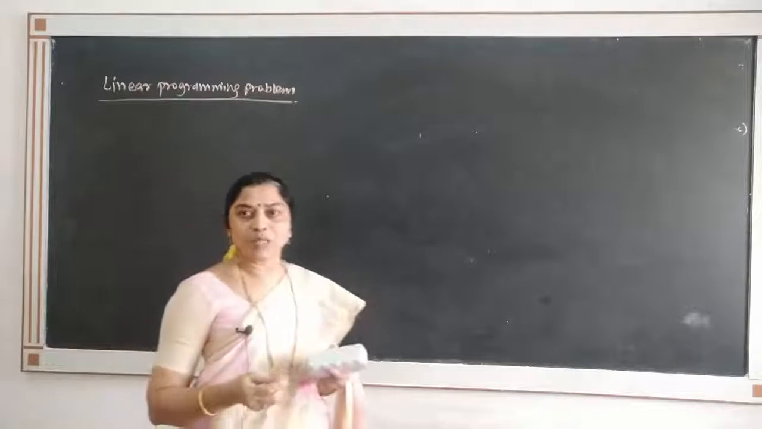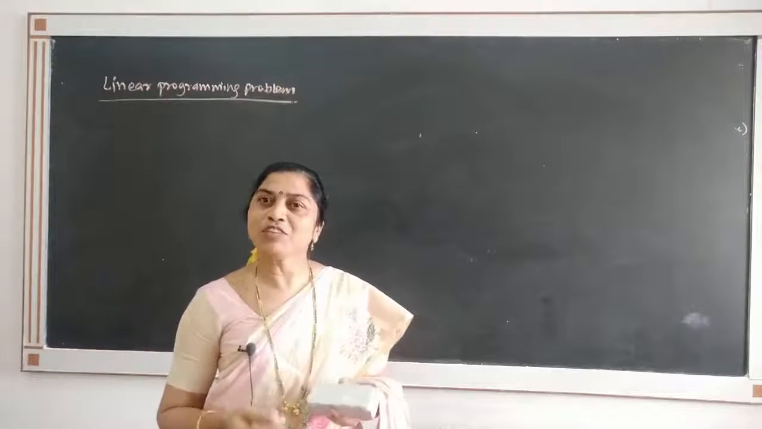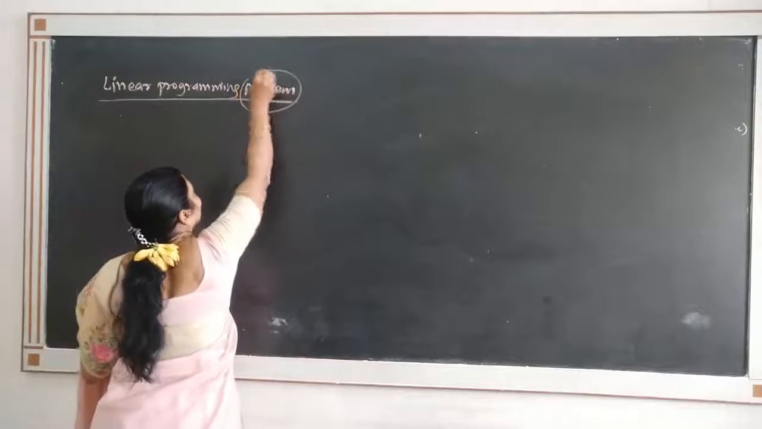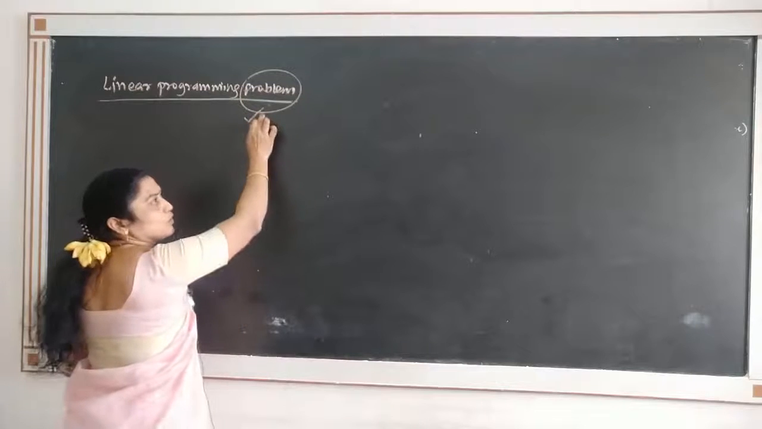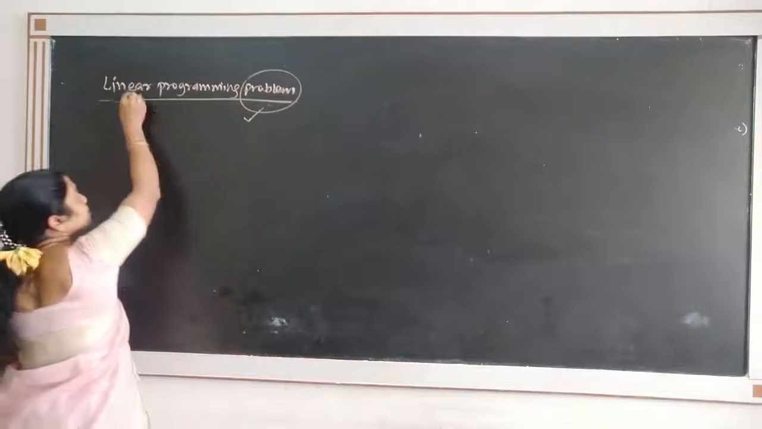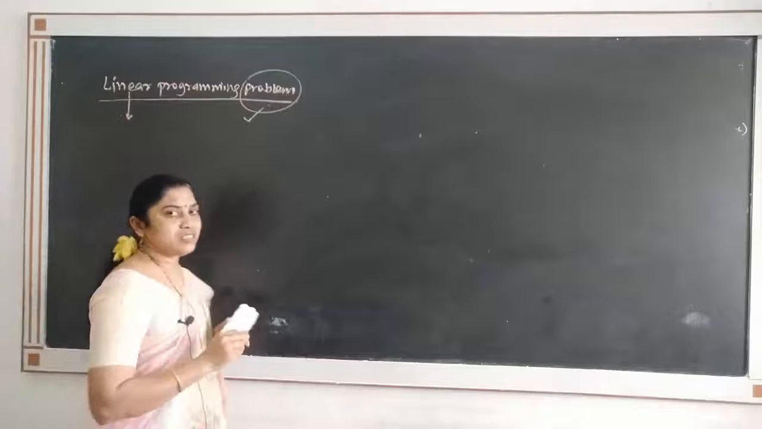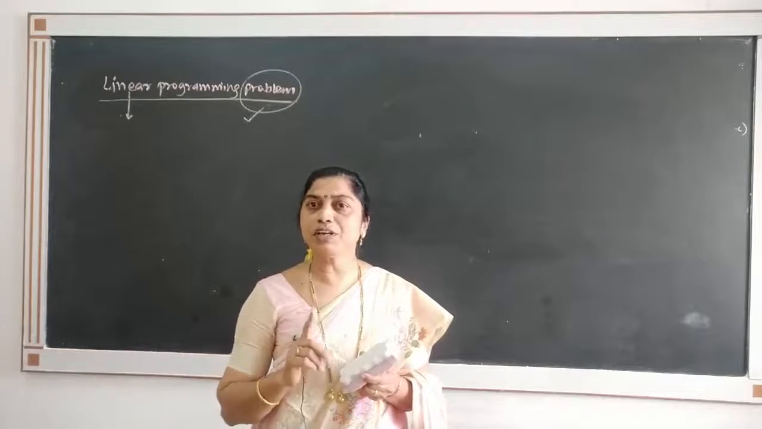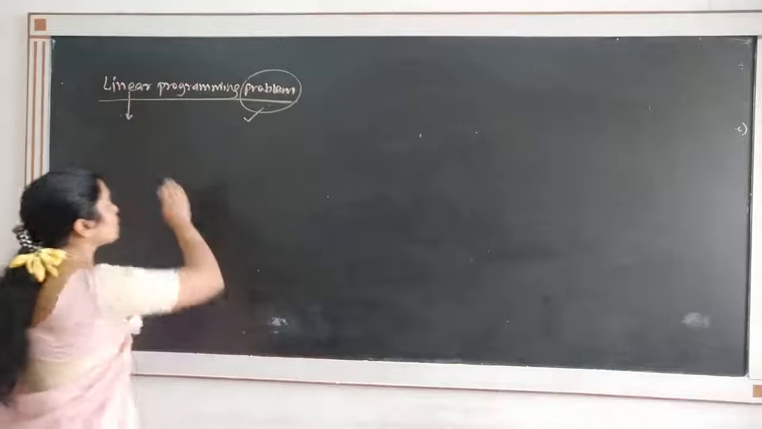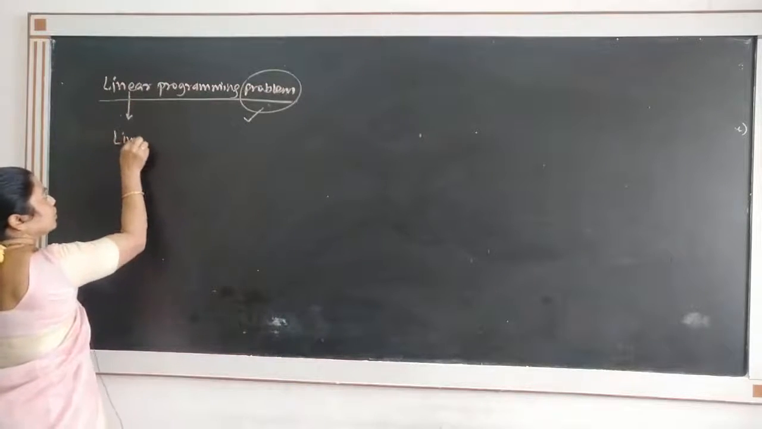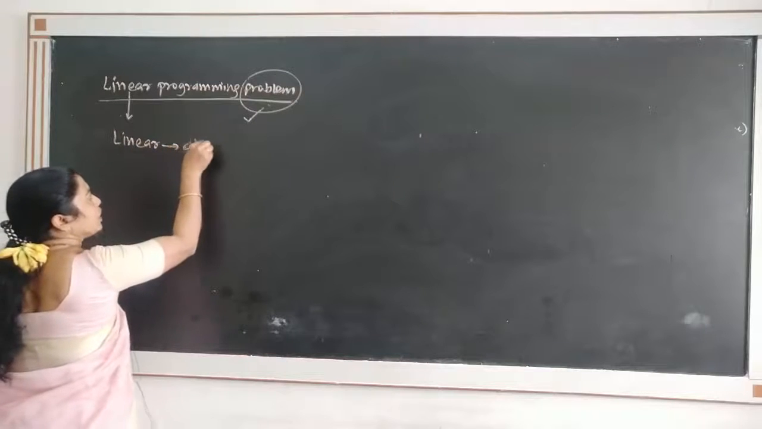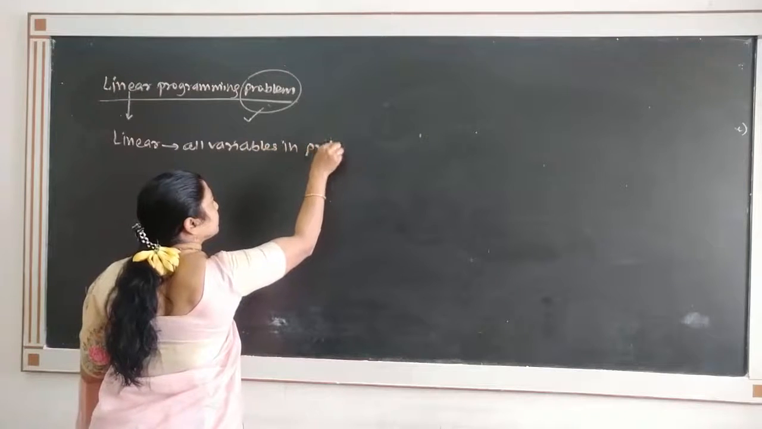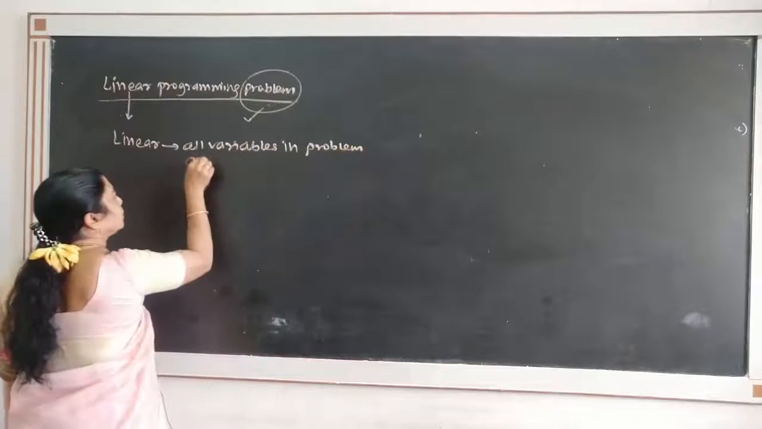Being the students of mathematics, you are very much familiar with the word problem, isn't it? So, you know this very well. What is linear? Linear means all the variables in that problem must be of degree 1. No higher powers are allowed. So, linear refers to all variables in that problem are of degree 1.